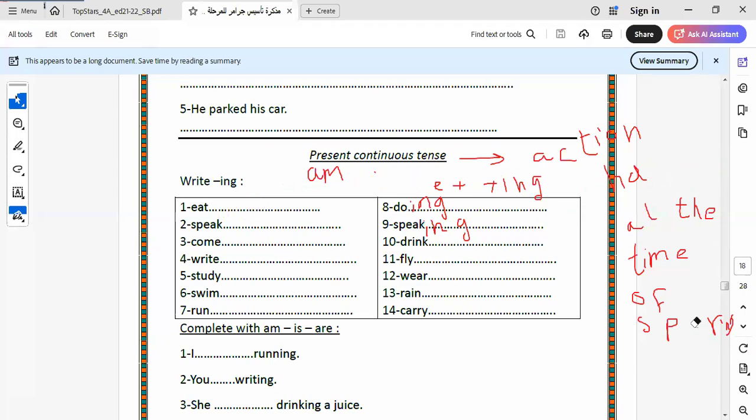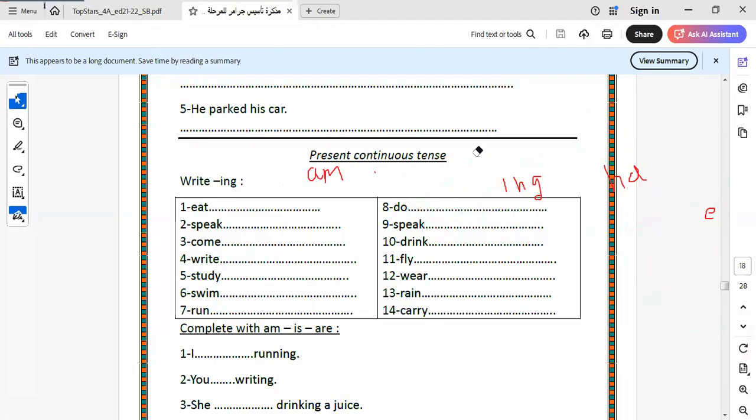Let's go to another item in this tense. Now we know this tense is used for expressing what? So what are the keywords of this tense?